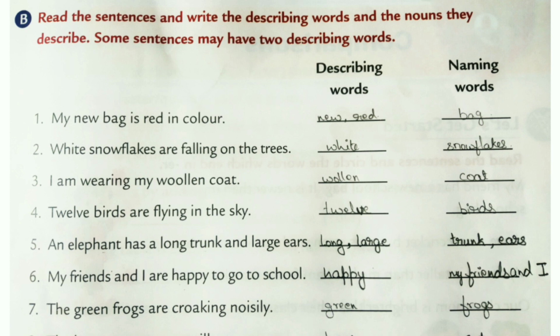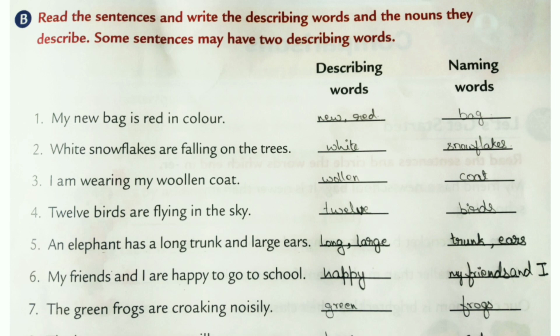Fifth one, an elephant has a long trunk and large ears. So which is the naming word here? Elephant is an animal, but here we are not describing the elephant. Here we are describing the elephant's trunk and ears, the parts of the body. Here the parts of the elephant are the naming words.